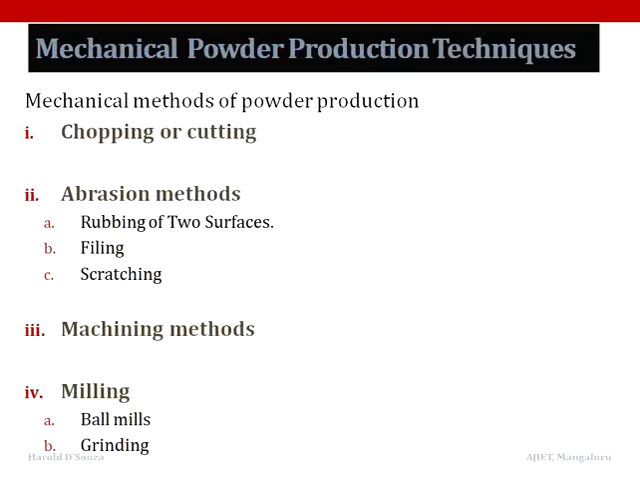Mechanical powder production techniques. The mechanical methods of powder production are of four types. First one is the chopping or cutting. Second is the abrasion method. Under abrasion method, you have rubbing of two surfaces, filing and scratching. The third one is machining methods, and fourth is milling, where you have ball mills and grinding.